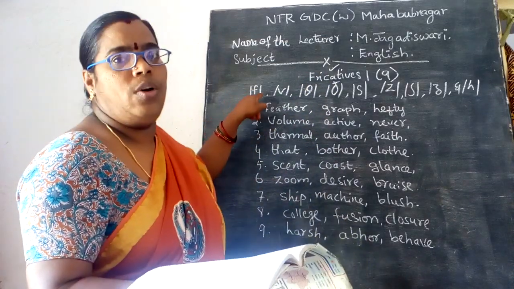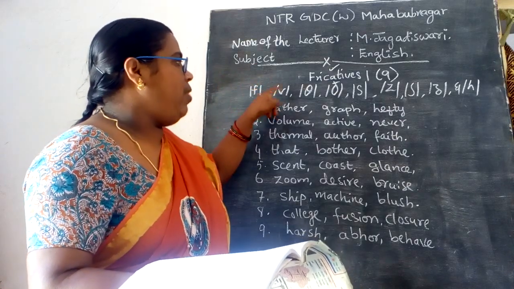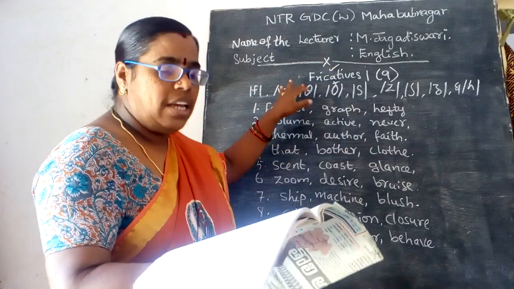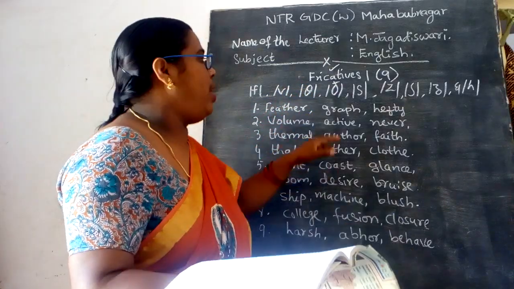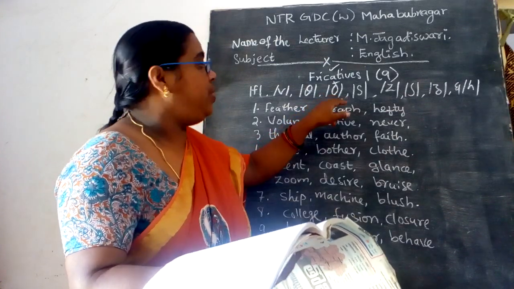The first one is the F sound, the second one is V, the third one is the TH sound, and the fourth one is also TH.